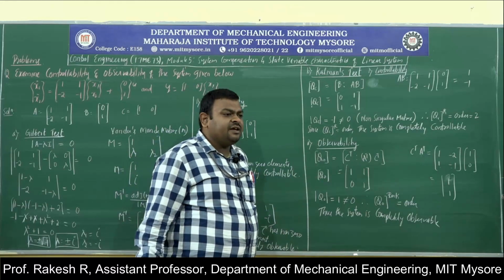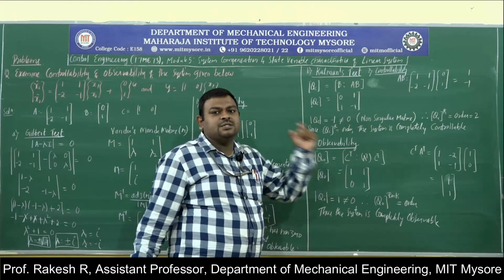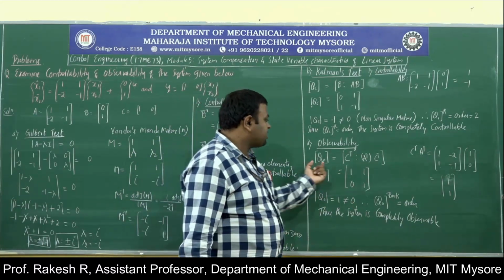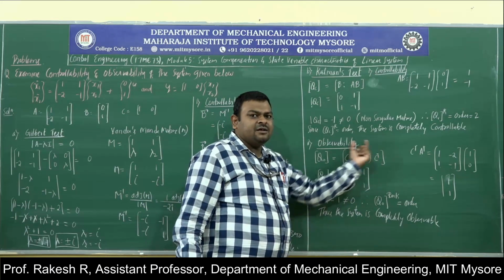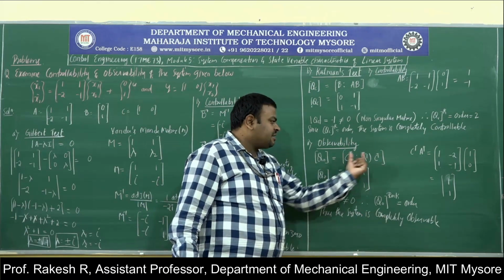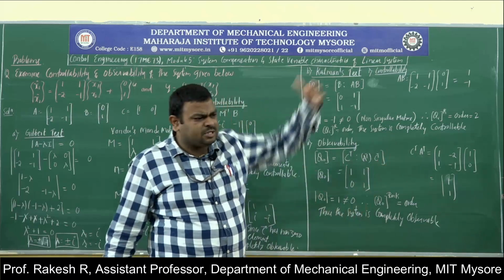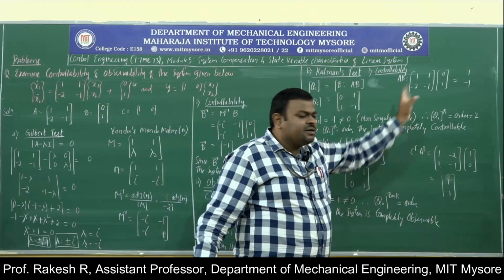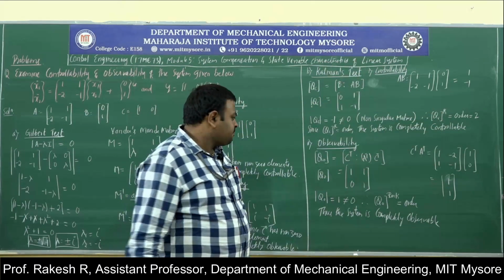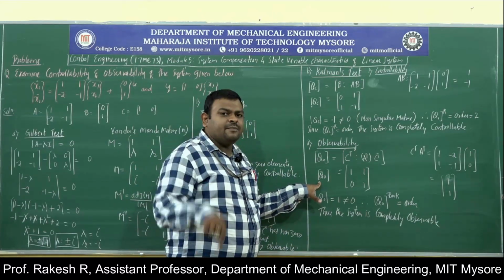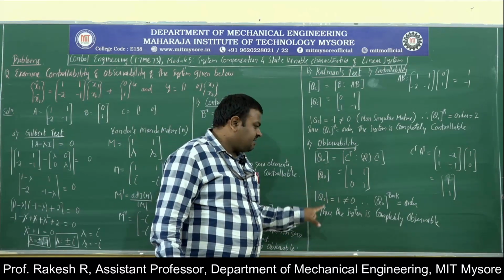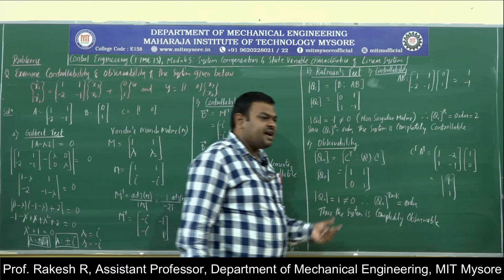Then for observability, again we made a composite matrix, which is Q naught. These are the matrix elements: C transpose, A transpose C transpose, A transpose square C transpose, and so on. Find the composite matrix for observability. Then again you have to find the rank.